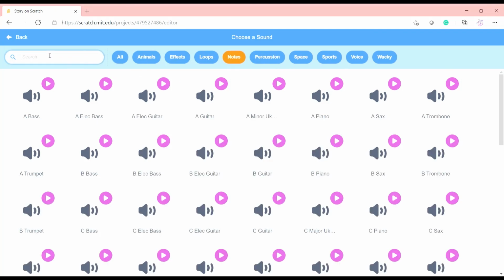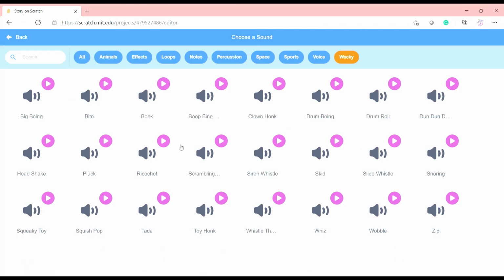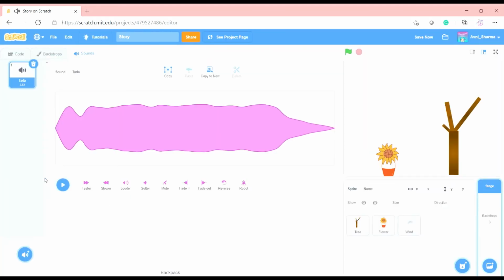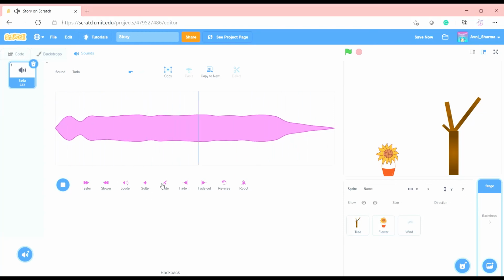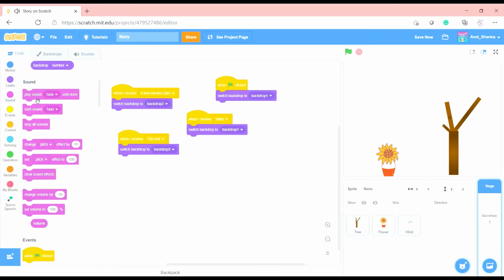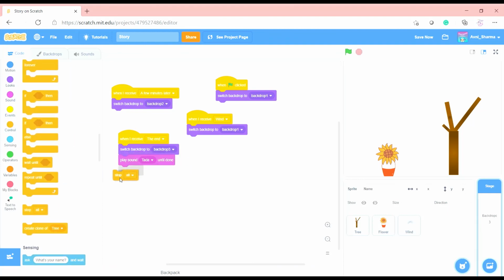Oh, okay. All the notes of our instruments. What's in wacky? Let's see what's in wacky. Bing boing squish. Oh, ta-da! Let's do this. This is nice. Let's put it in. Yeah, play sound, ta-da, and then control, stop everything.